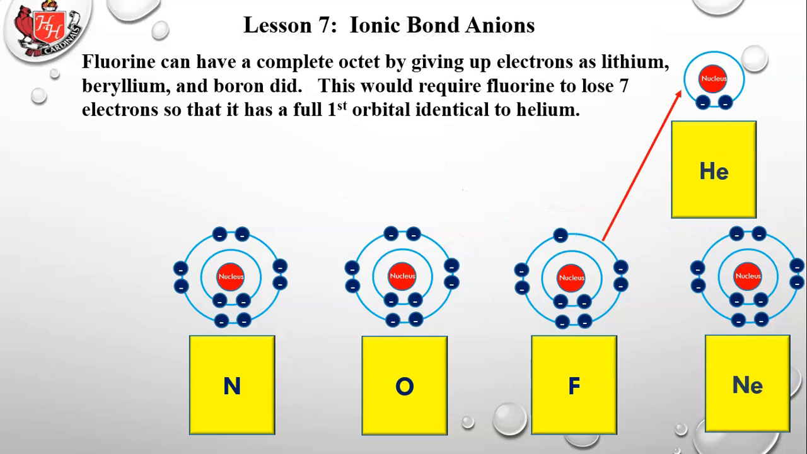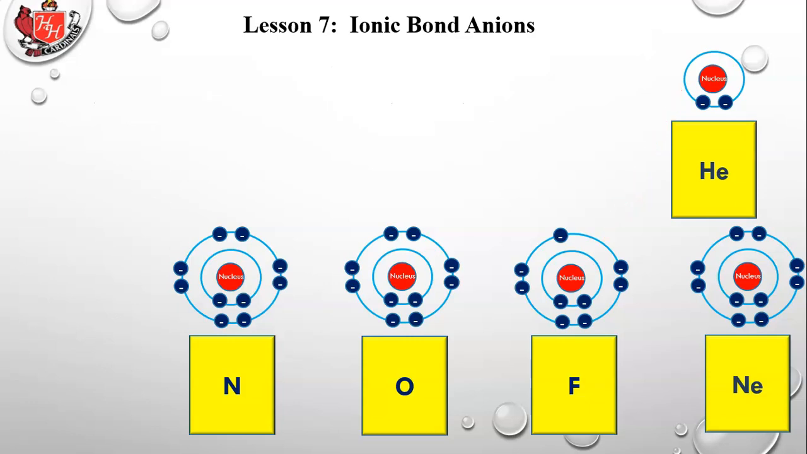Fluorine. Fluorine can have a complete octet by giving up electrons as lithium, beryllium, and boron did. This would require fluorine to lose 7 electrons so that it has a full first orbital identical to helium. While we know that fluorine has a very high ionization energy, nobody's going to take those 7 electrons away from fluorine. That just won't happen. And it also has a high electronegativity, meaning it can easily pull in an electron. So it's much easier for fluorine to gain an electron and be like neon.